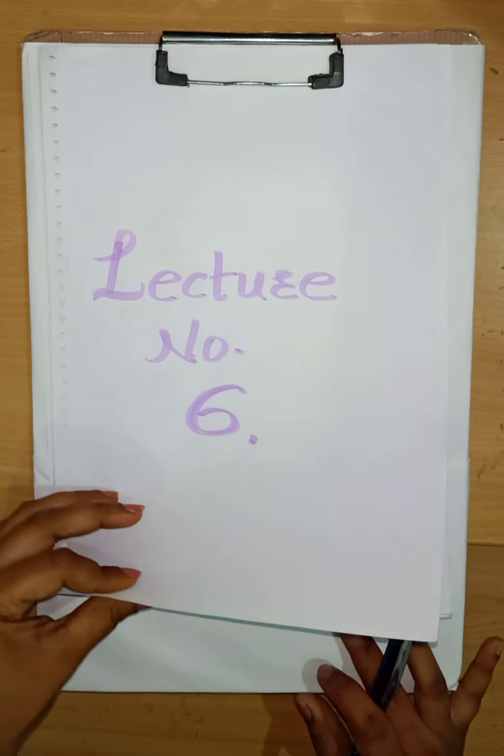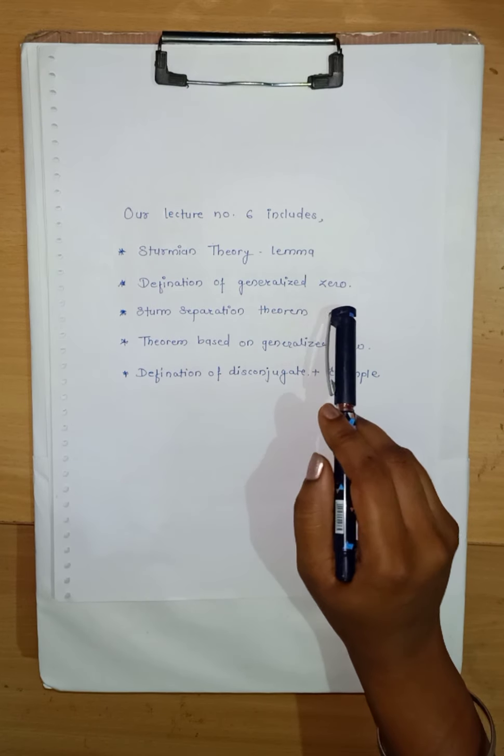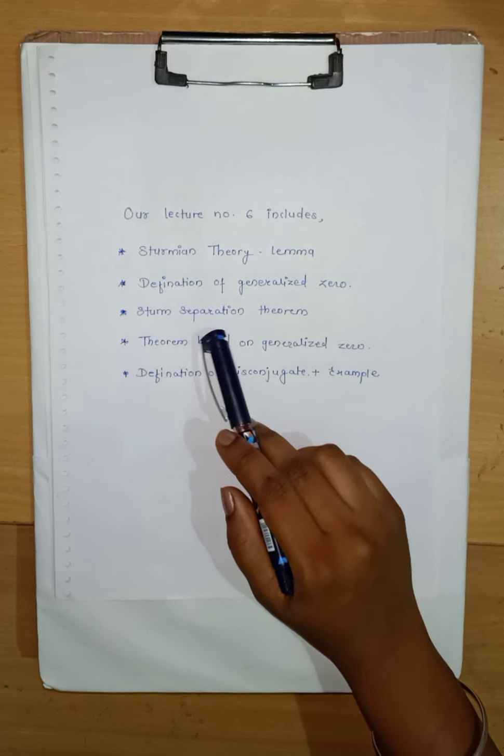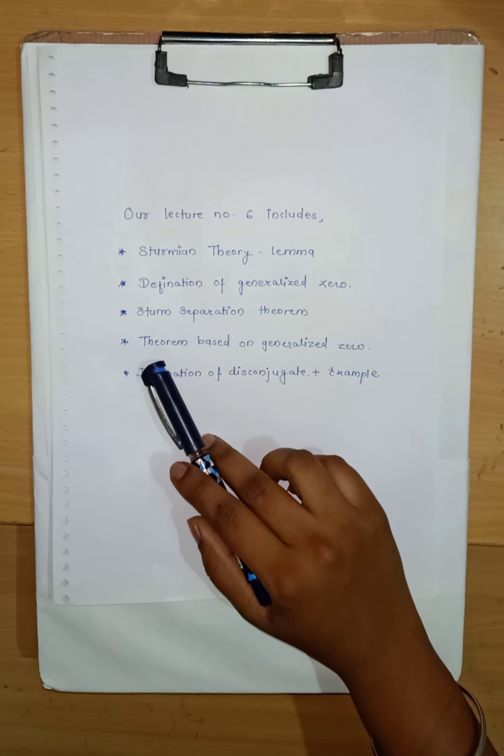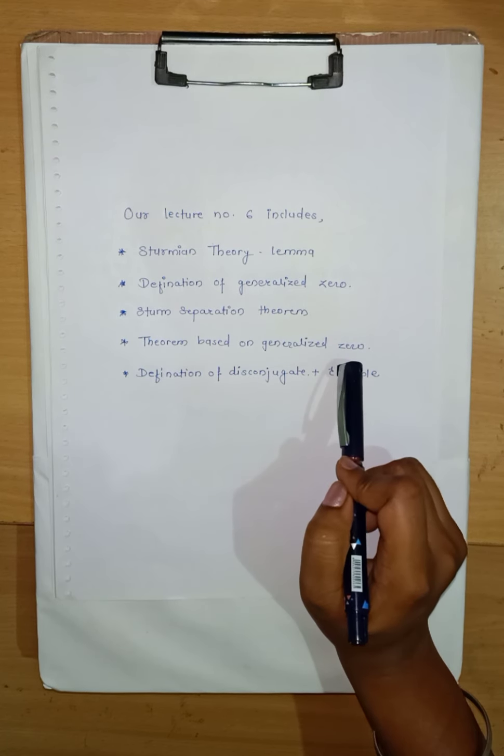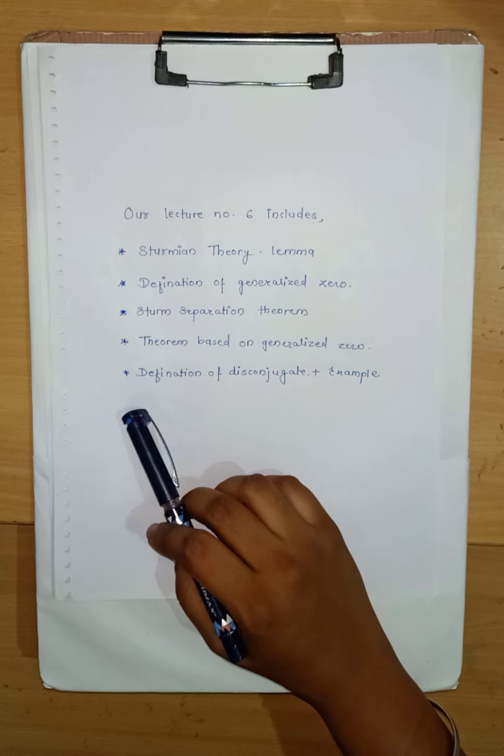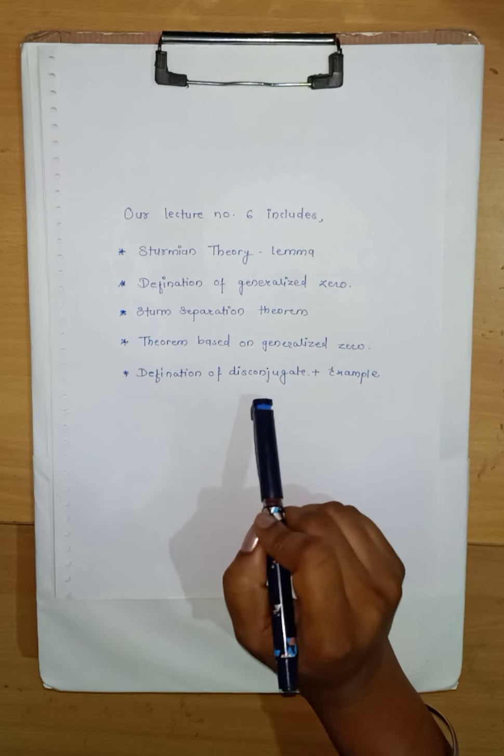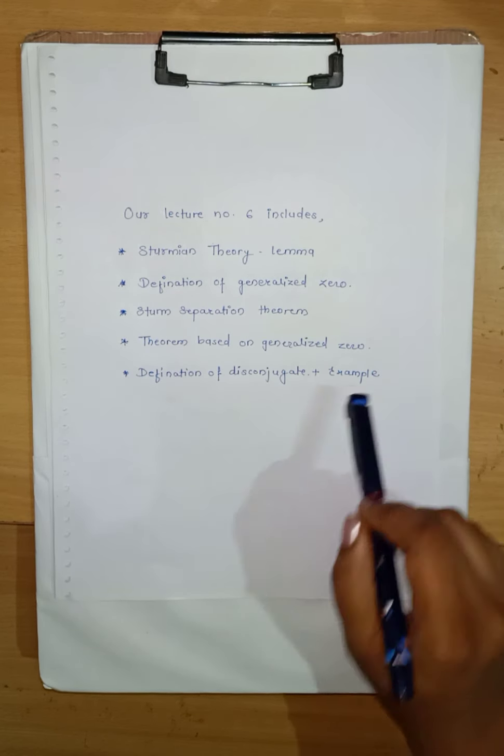In this lecture we will study the Sturmian theory, the definition of generalized zero, the Sturm separation theorem, and some theorems based on the generalized zero definition, and then we will study the definition of disconjugate and some examples over it.